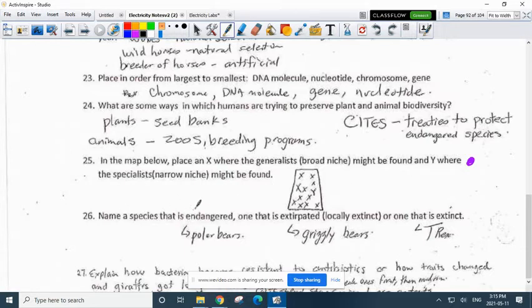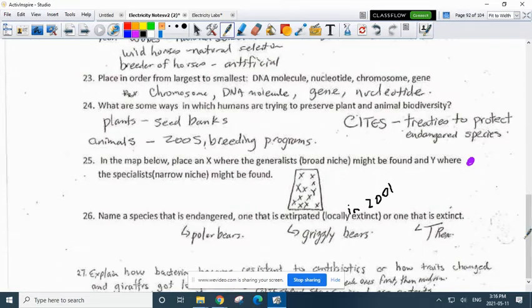Name a species that's endangered, polar bears. One that's extirpated, that means locally extinct. It also needs to give a timeline as well, locally extinct in 2001 was grizzly bears. Name one that is extinct, T-Rex is extinct.